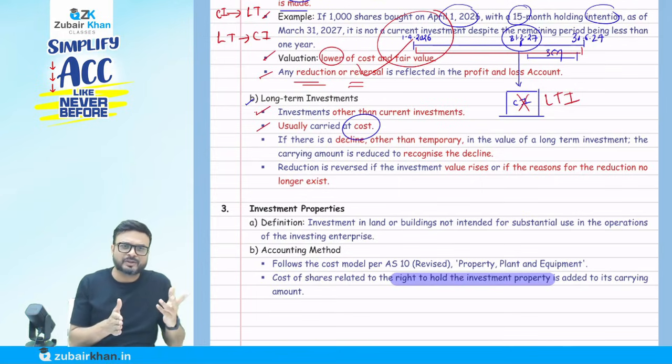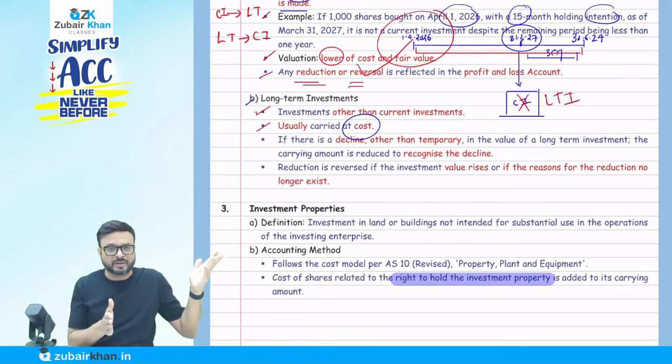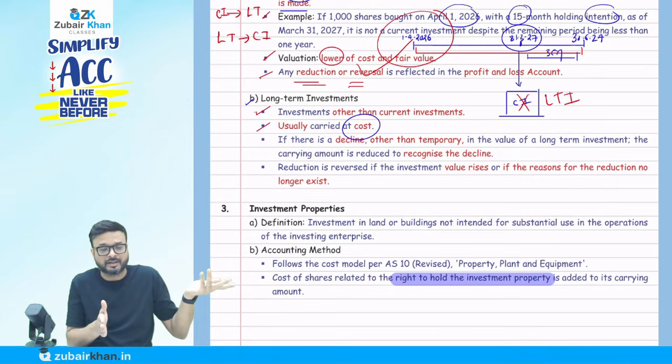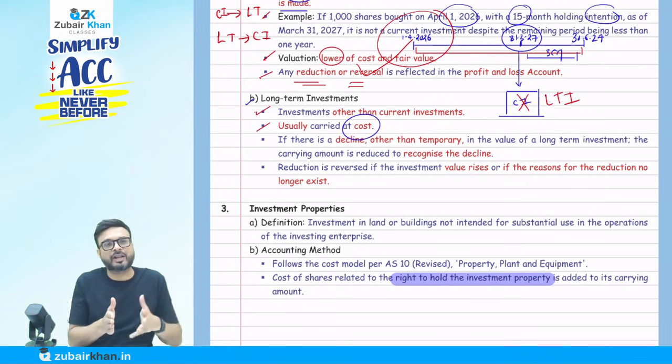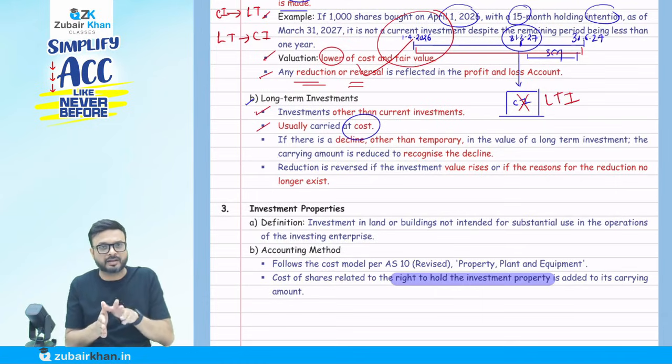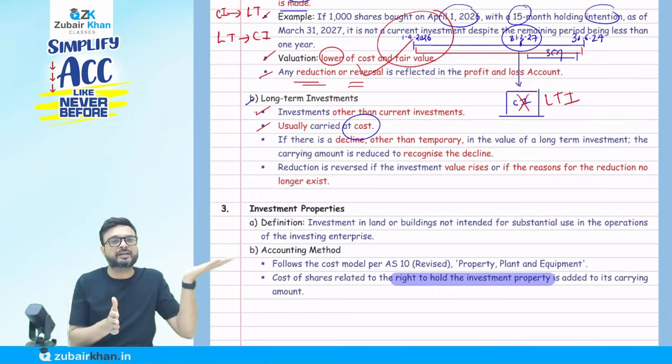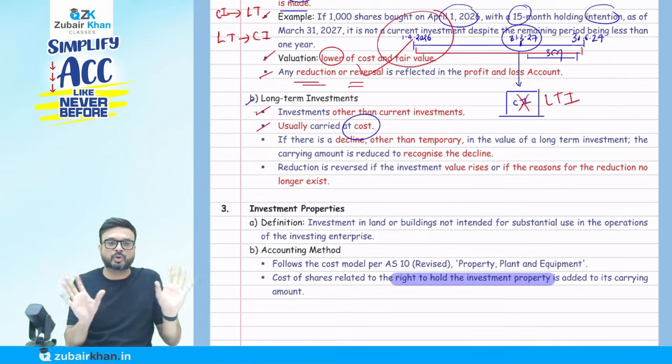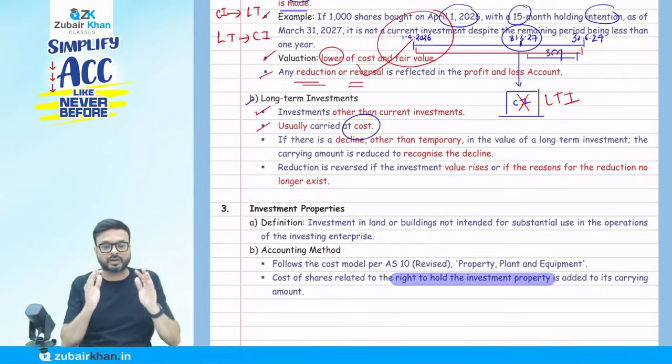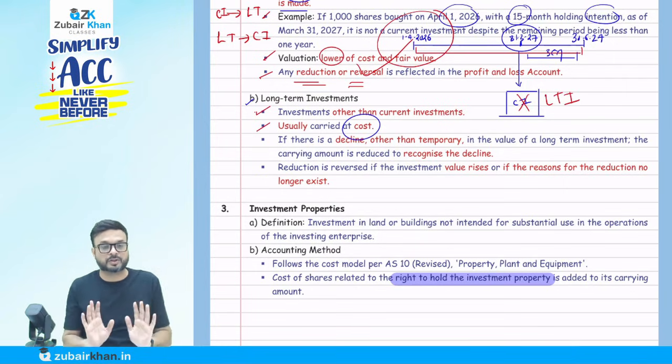You got the point? Maybe when you sell it in future, we will not sell it at a loss that day. The market value fluctuates, but in the future it might increase. So there is uncertainty. Don't say cost or fair value, whichever is lower. Keep it at cost only.